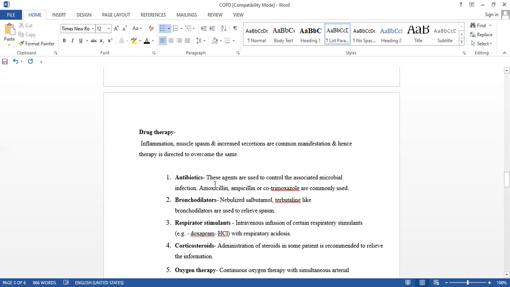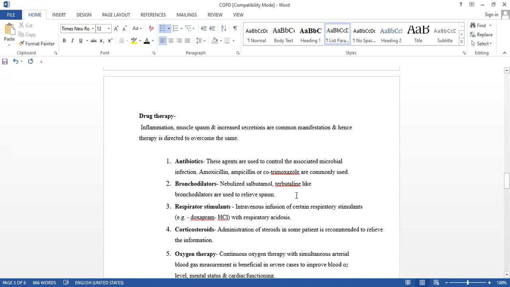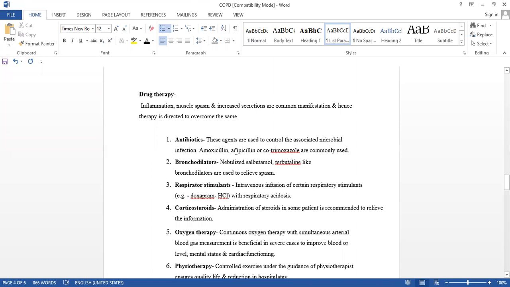This will control the microbial infection, isn't it? Antibiotics means what? These are drugs which kill the microorganisms. Which type of antibiotics? Commonly, you can write down amoxicillin, ampicillin, cotrimoxazole. We can commonly use these. Next year, you will see the drugs in pharmacology. So one or two examples are more than sufficient here.